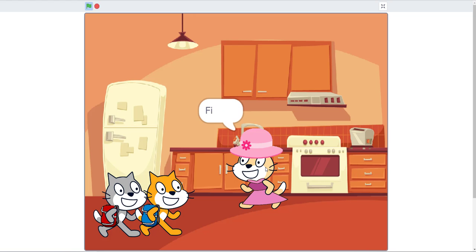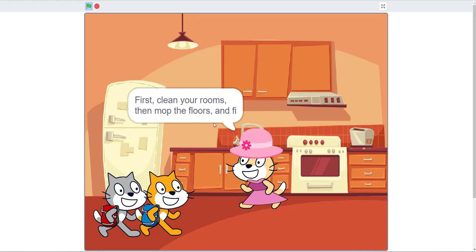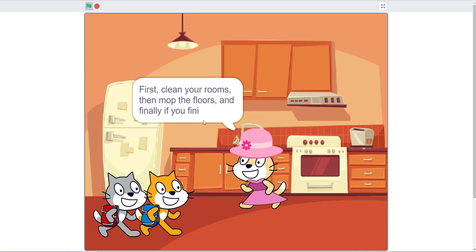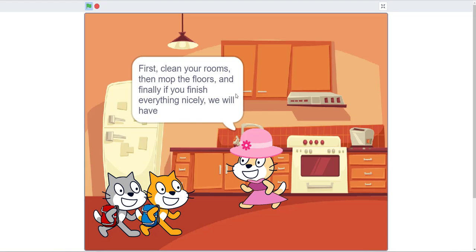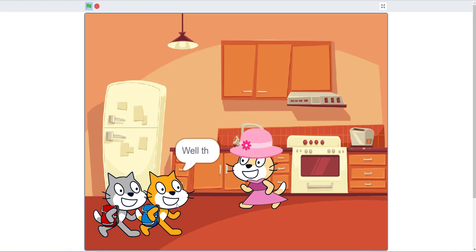And then their mom says if there's no school, then they'll have a family cleanup day. First, she tells them to clean the room, then to mop the floors, and finally, if you guys do well, then we will have a barbecue. Family barbecue, yeah. The two boys do not like that. Well, that's just great. Sarcasm intensifies. I just made it a little bit more funny. And who works on Labor Day, says the orange scratch cat.